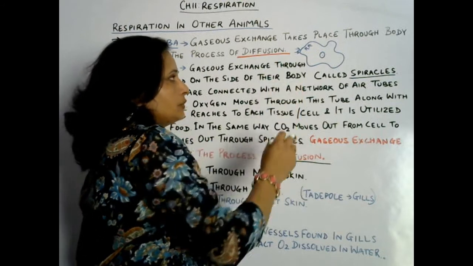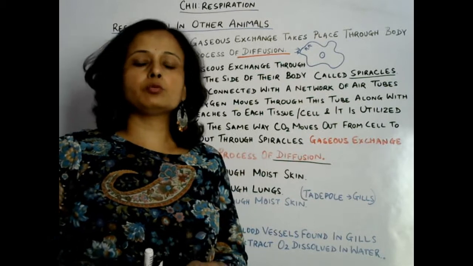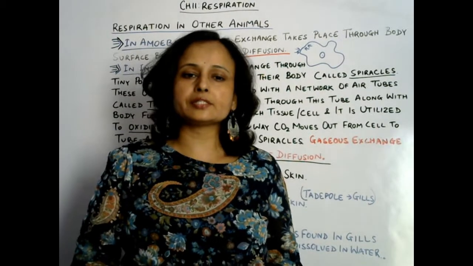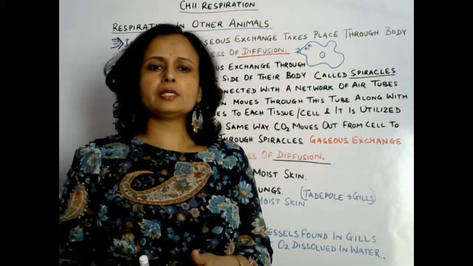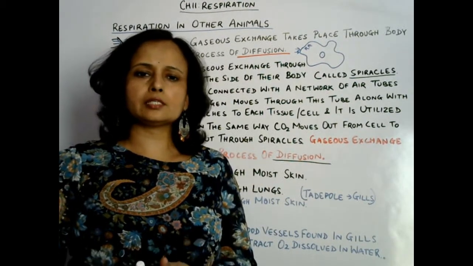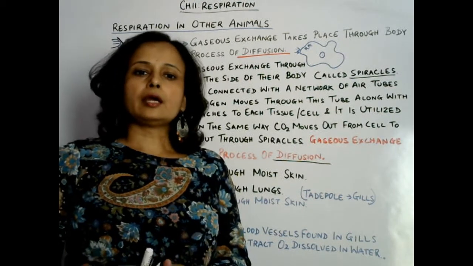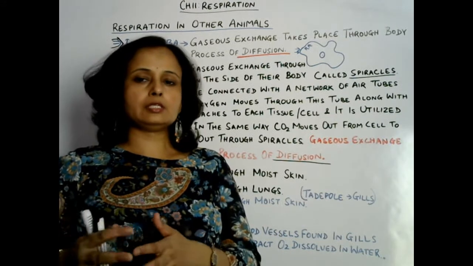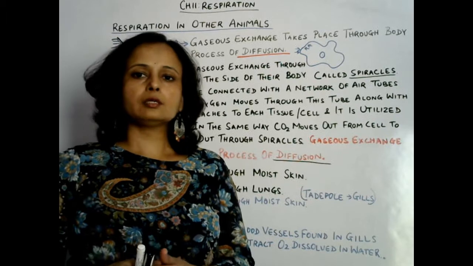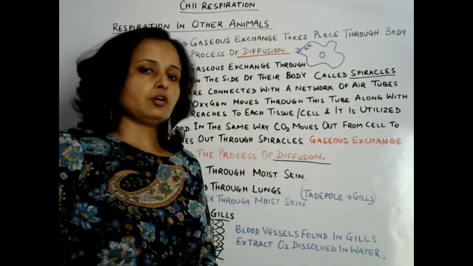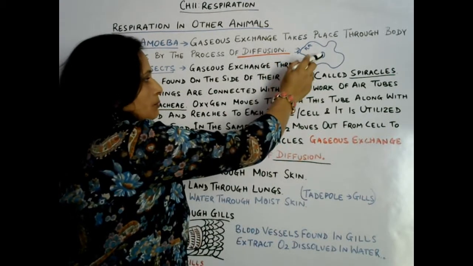Okay, so what is diffusion? Diffusion is basically a process of exchange of gases, movement of gases from higher concentration towards lower concentration. As we discussed in human respiration, where does gaseous exchange take place? Basically in the alveoli, and in the alveoli also, in the same way, through diffusion only the exchange of gases takes place. Okay. So here also, through diffusion only, gaseous exchange takes place in amoeba.